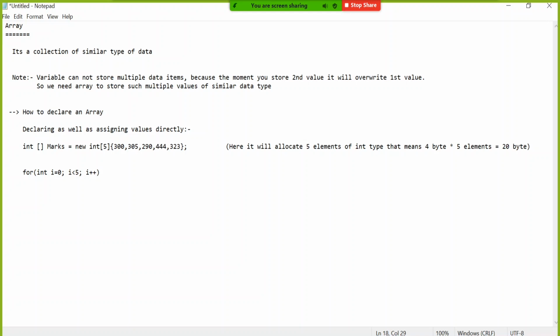So let's write less than 5, no problem. You will understand only one thing, that how many values, less than that. 5 values less than 5, 10 values less than 10, 20 values less than 20, over. So you know here 5 values has been stored, so less than 5. Now here you say console.writeLine.